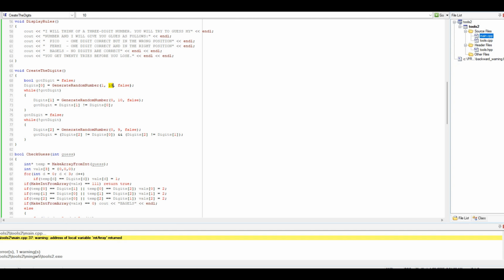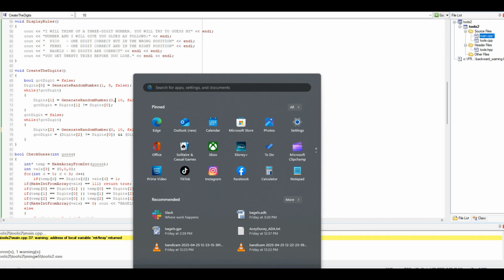Yeah, so this one definitely needs to stay there, because it's going to go 0 to 9 and then it's going to add 1. So if I was going to do 0 to 8 and then I'll add 1, it'll be 9. Yeah, that's good. And then this one will be 0 to 9 and it's not going to add any. So that's perfect. All right. And then this has to be 0 to 10. Whoops, what am I doing?